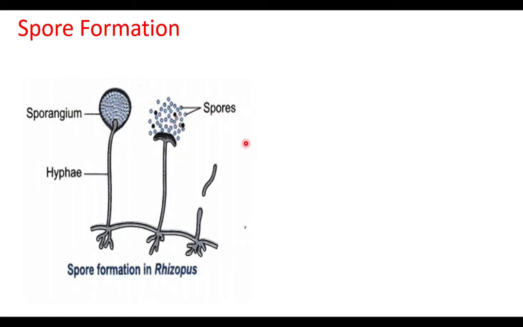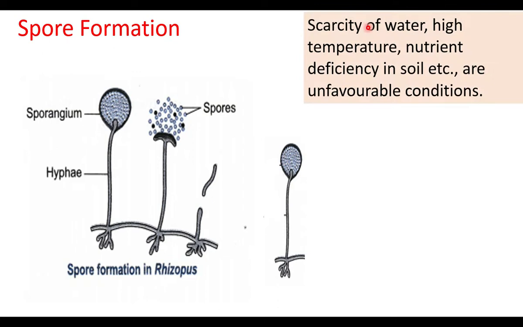The spores fall on the ground, and during the next favorable condition, the spore grows into a new fungus. The spore falls on the ground. During the next season, it grows into a new fungus. Scarcity of water, where scarcity means no water, high temperature, nutrient deficiency in soil, etc., are unfavorable conditions.